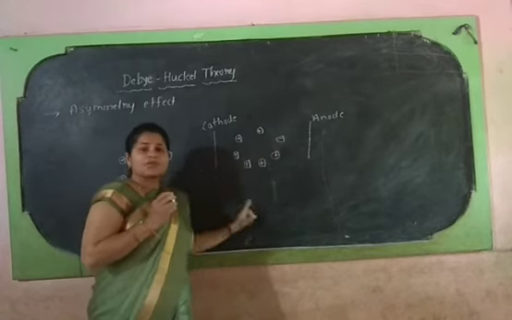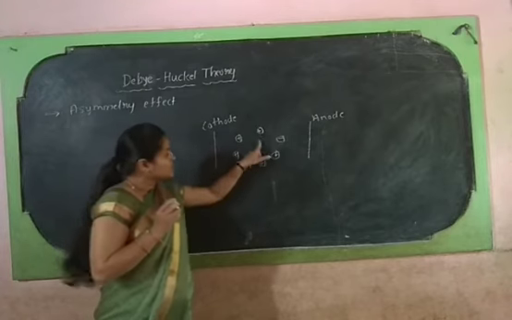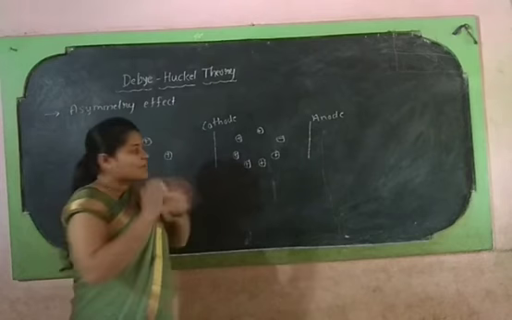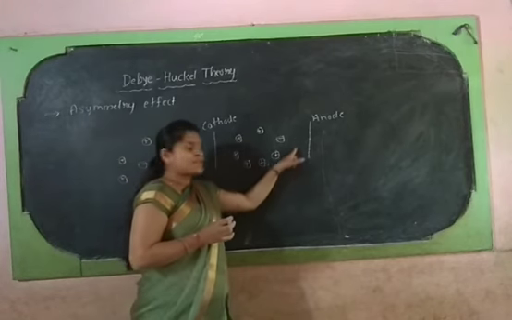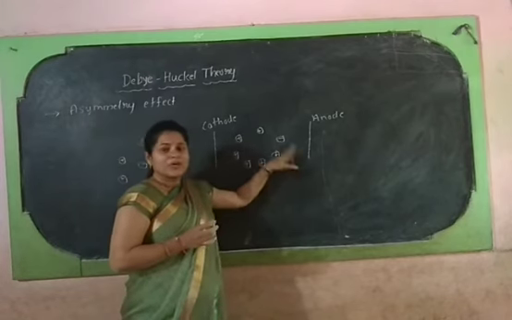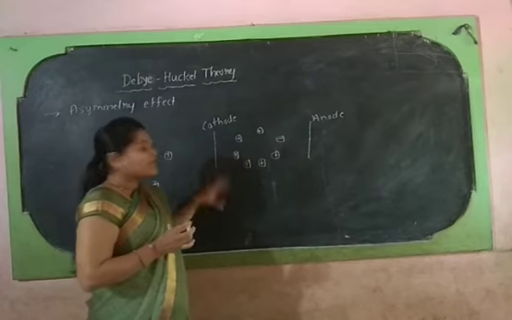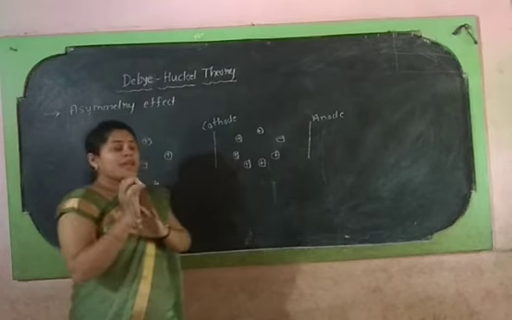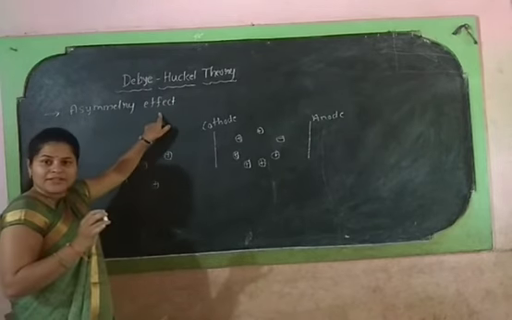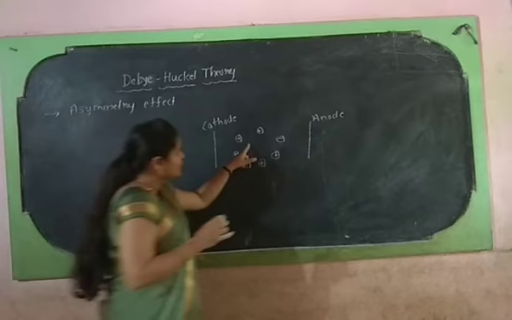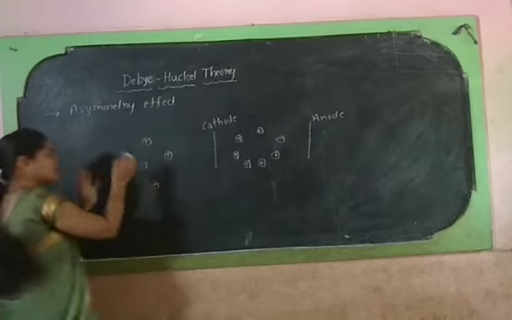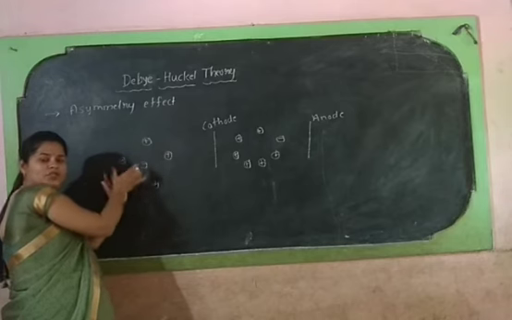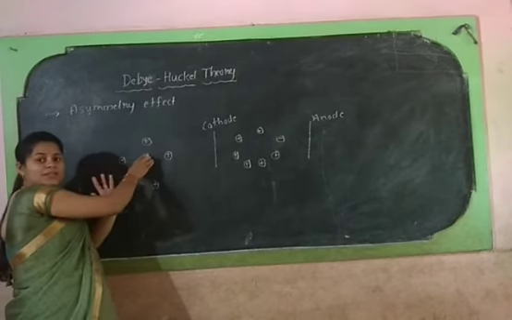And this positive ion atmosphere drags this anion in the backward direction. So because of that reason, the anion experiences a force that tends to drive it in the backward direction and it retards the motion of this anion. This behavior is called the asymmetry effect. Because here initially we can see that the negative ion is in the center and the force exerted by these positive ions on this negative ion is similar.